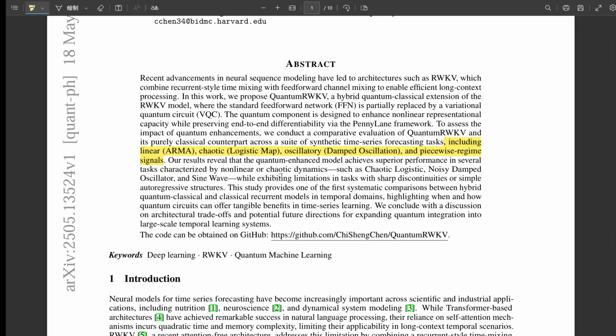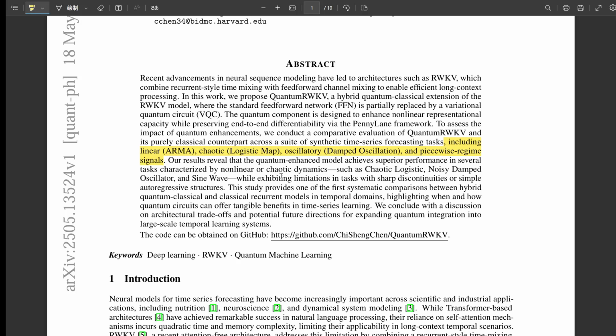Now, quantum RWKV builds on this. How does it bring quantum into the picture? Where's the quantum magic, so to speak? Well, the innovation in quantum RWKV is quite specific. It doesn't overhaul the whole thing. It targets one part, the channel mixing module. Ah, okay, so it leaves the time mixing alone and focuses just on the channel mixing. That's right. And instead of just the standard classical feed-forward network for channel mixing, it introduces this dual branch system. Dual branch. Interesting. Tell me more.